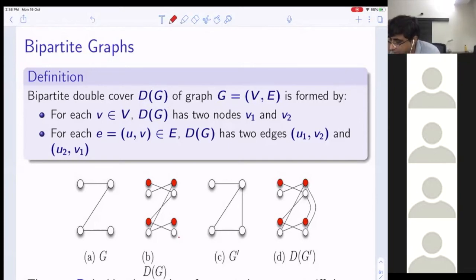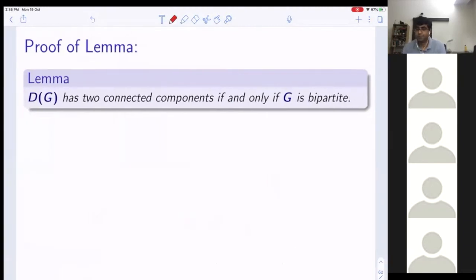Now this is a connected graph, G prime, but it is not bipartite. And I'm going to show you that its image is actually connected. Like this, like this, like this, and like this. Yes, this is connected, you can check. So if it is bipartite, then the number of connected components is doubled. But if it is not bipartite, the number of connected components remains the same. Okay, proof. Anybody?